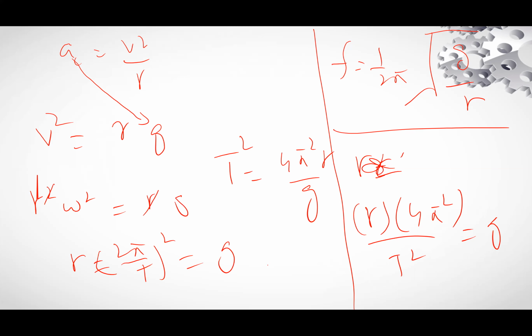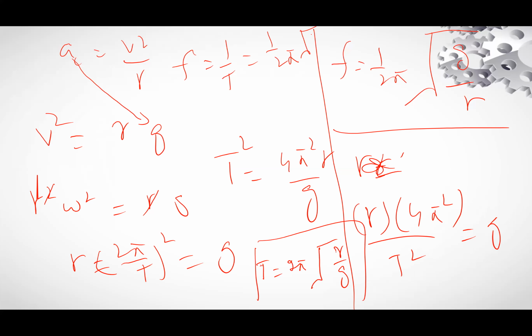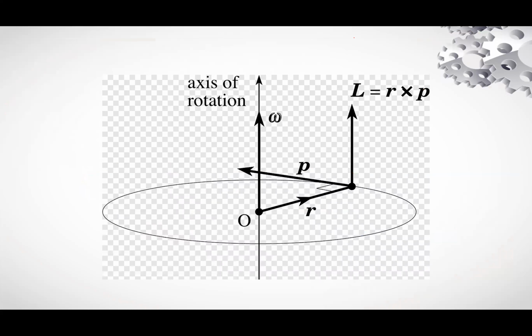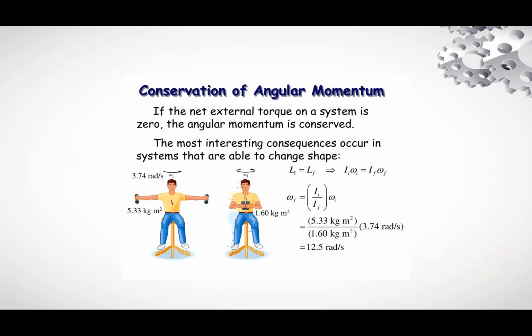So T is equal to 2 pi under root r by g. This is the value of T. So frequency is 1 by T, so you will write 1 divided by 2 pi under root g by r. We already did this in the previous lecture.